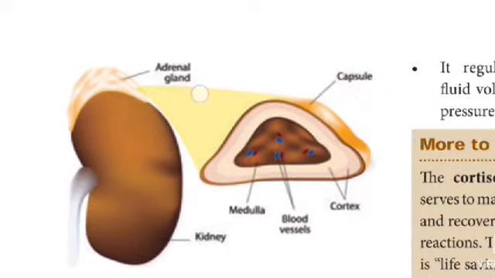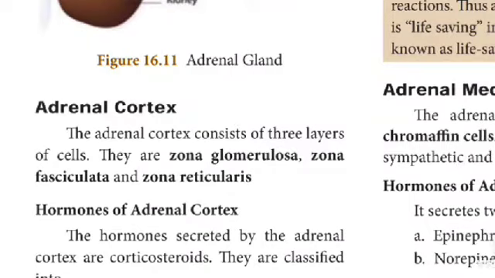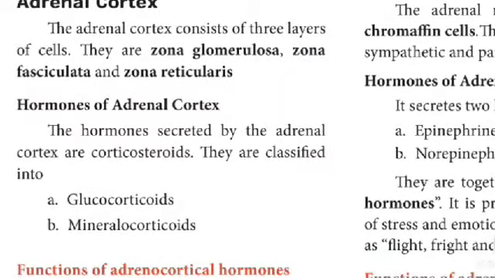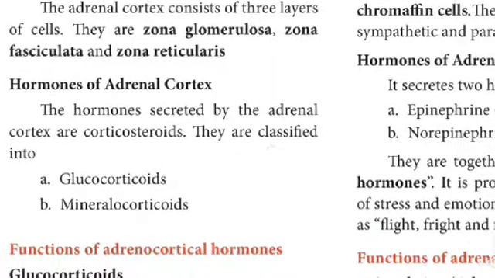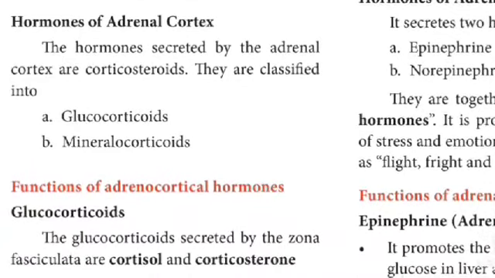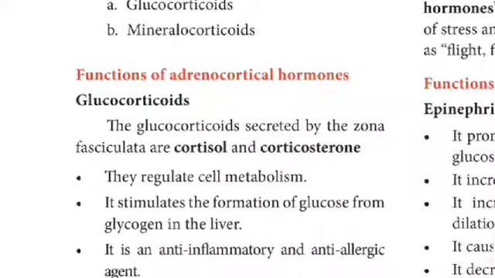Adrenal cortex. The adrenal cortex consists of three layers of cells. They are zona glomerulosa, zona fasciculata, zona reticularis. Hormones of adrenal cortex. The hormones secreted by the adrenal cortex are corticosteroids. They are classified into glucocorticoids and mineralocorticoids. Function of adrenal hormones.